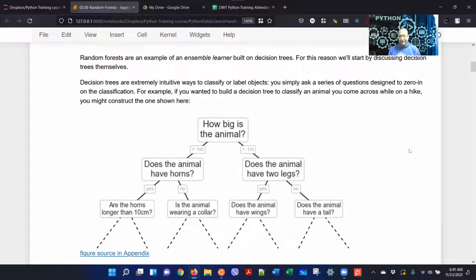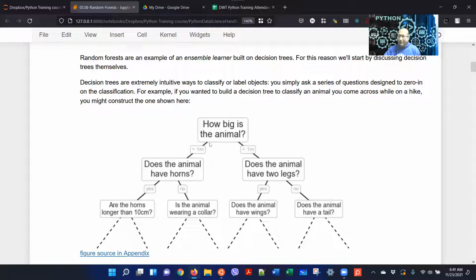Somebody might have created this decision tree, and you can use that decision tree to figure out the animal. For example, the first question might be, how big is the animal? If it is greater than 1 meter, you go this way, and if it's less than 1 meter, you go this way.